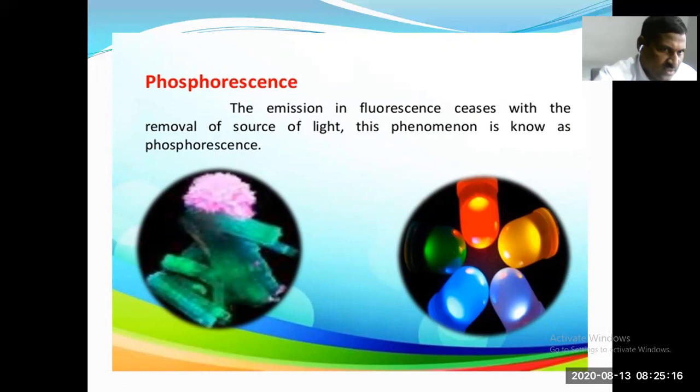Phosphorescence. The emission in fluorescence ceases with the removal of the source of light. When emission continues after removal of the light source, this phenomenon is known as phosphorescence. You can write the equation from the Jablonski diagram: S1 to T1, T1 to S0 plus h nu. Examples for phosphorescence: zinc sulfide and alkaline earth metal sulfides exhibit phosphorescence.